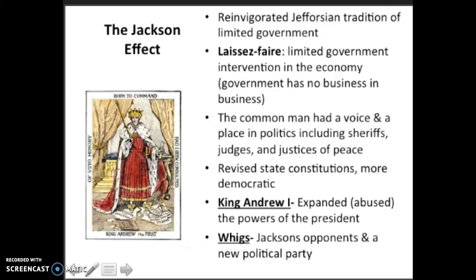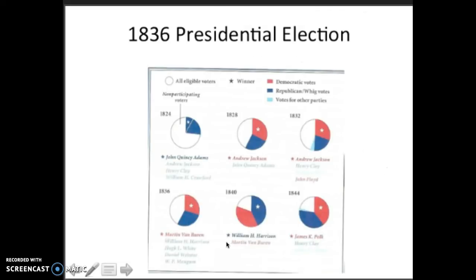He becomes known as King Andrew I, and the Whigs were a political party in England that opposed the king. Hence, the opponents of Jackson become known as the Whigs, and this gives rise to yet another political party, and we see yet again the increase of democracy. In 1836, Jackson is no longer running for president, so we have Martin Van Buren right here. He goes against the four Whig candidates. Now, these are Whigs now.